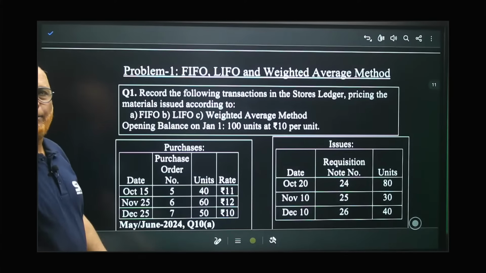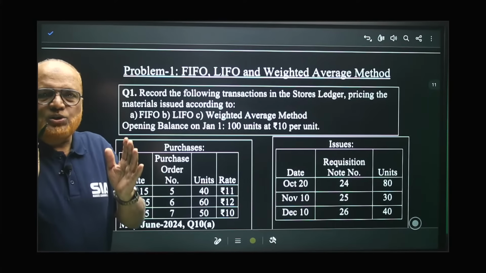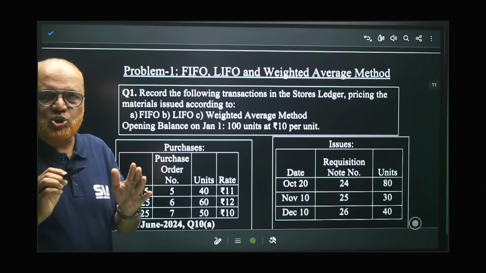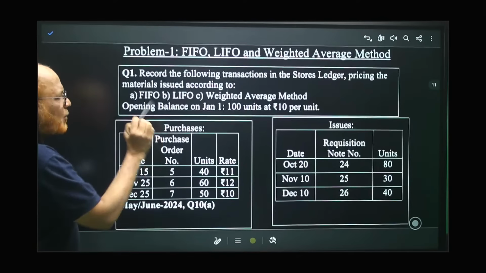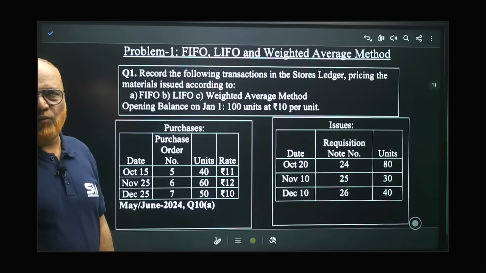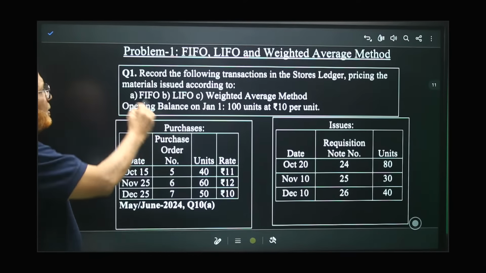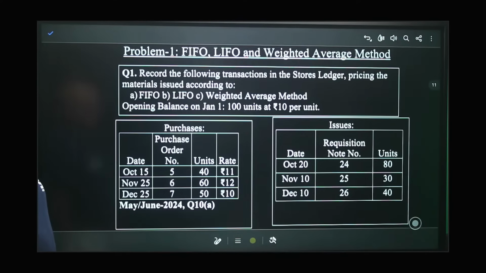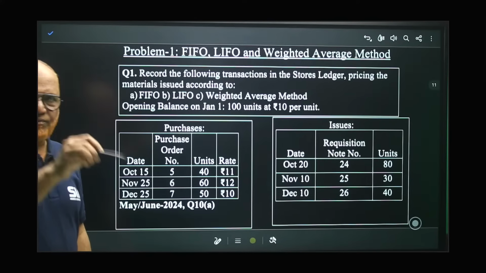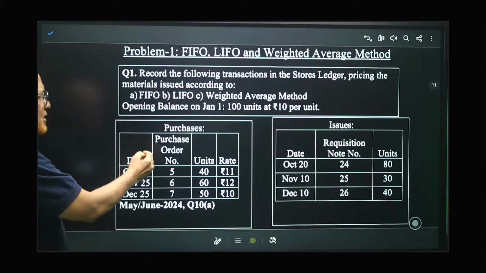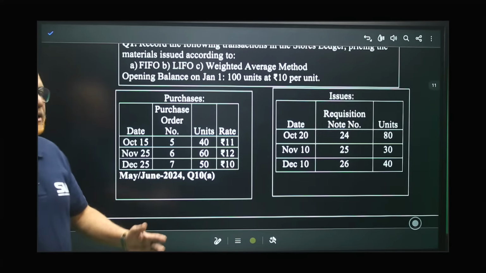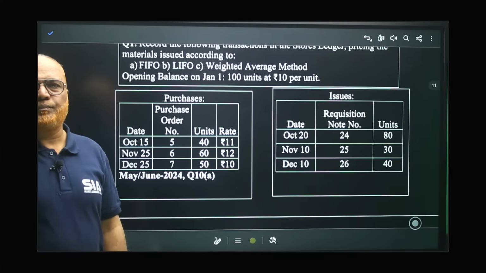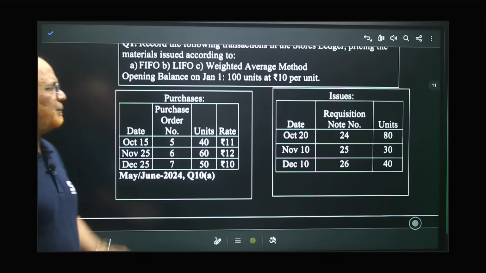Now, problem number 1. With full concentration, I'm expecting that my students are watching and understanding the concept. Now, see here. One problem I'm going to explain regarding FIFO, LIFO, and weighted average. Record the following transaction in the store's ledger, pricing the material issued according to FIFO, LIFO, weighted average. First in, first out, last in, first out, and weighted average. So here the problem goes like this. Opening balance on 1st Jan is 100 units at 10 rupees per unit. This is the opening balance at the beginning of the year, right?